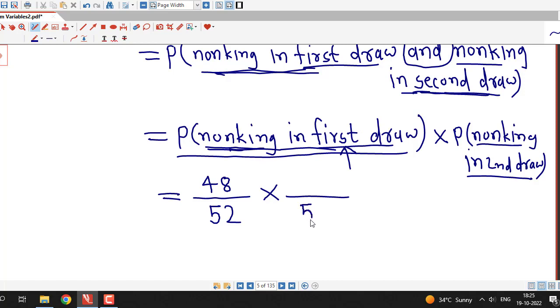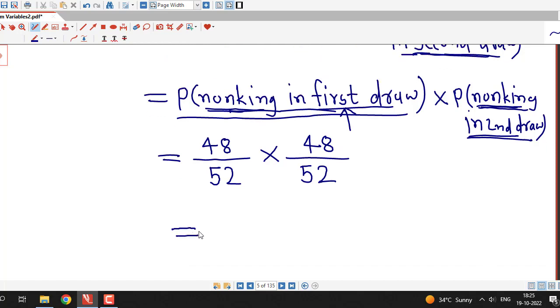Therefore the total number of cards for the second draw is also 52, and we are interested in the selected card being a non-king, that is, a king is not selected. So the selected card can be any card out of 48 because there are 4 kings, and this is the required probability. You can find it by simplifying this.